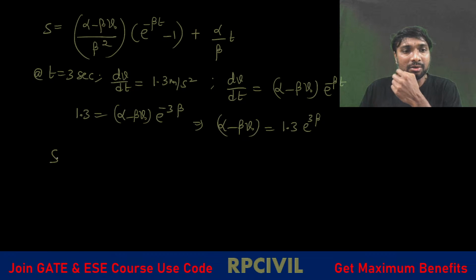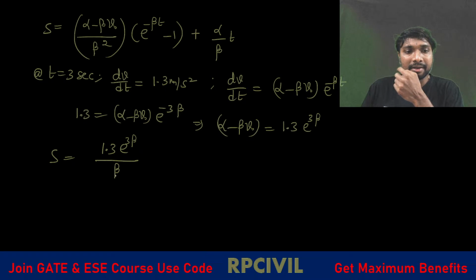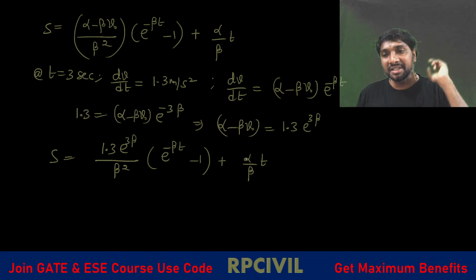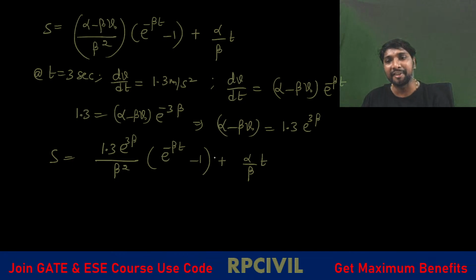Now the distance is 1.3 into e power 3 beta divided by beta square into e power minus beta t minus 1 plus alpha by beta into t. This is the final expression we have got. It will take almost 3 minutes to solve, not more than that, not less than that. So if you substitute.